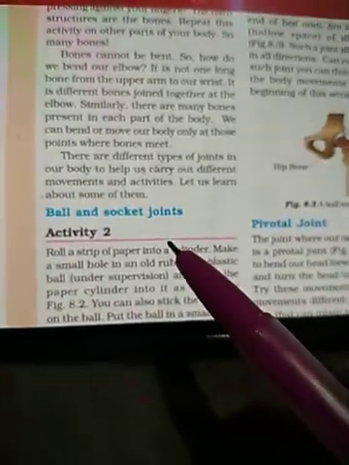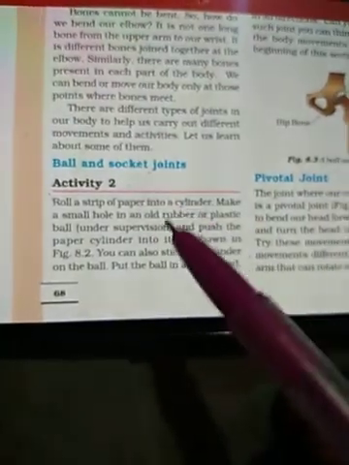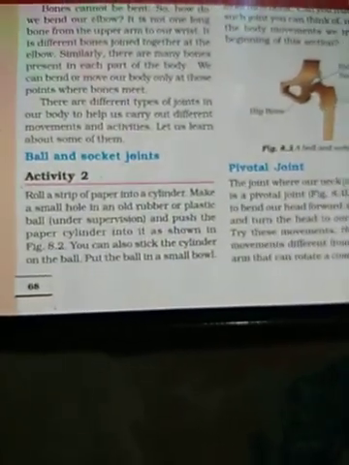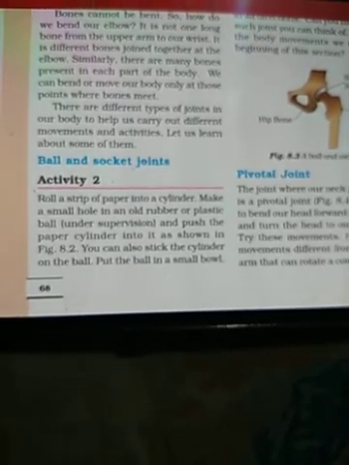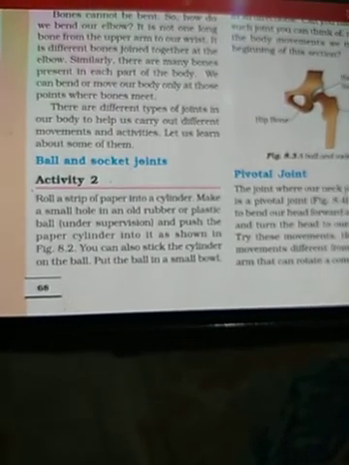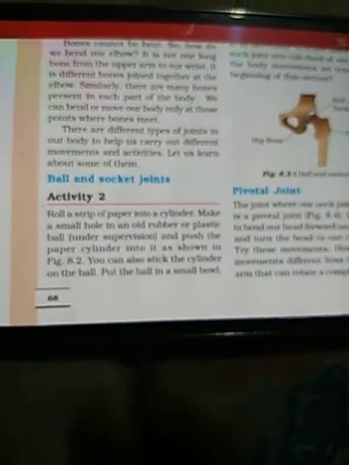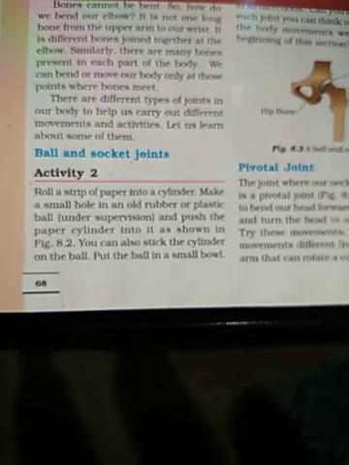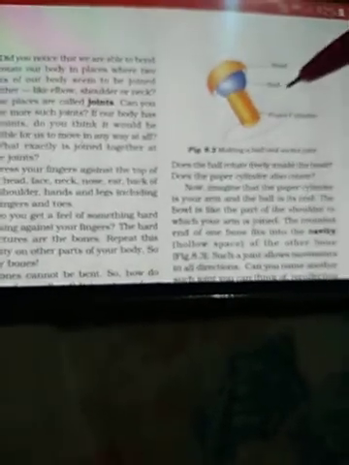First one is ball and socket joints. Here is an activity before explaining this topic. Roll a strip of paper into a cylinder. Make a small hole in an old rubber or plastic ball under supervision and push the paper cylinder into it, as shown in figure 8.2, as you can see here.